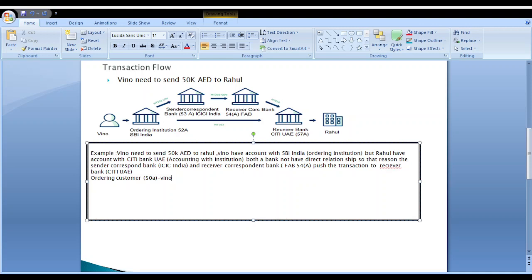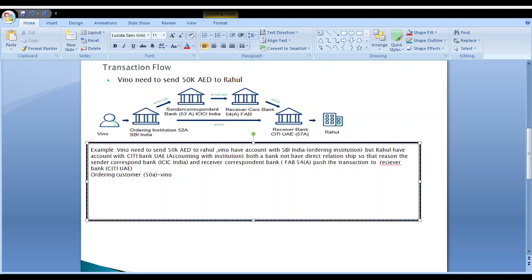Vinod holds an account in SBI Bank in India. The ordering customer holds the account in the ordering institution. Ordering institution, 52A, SBI India. The ordering customer initiates the transaction via the ordering institution.